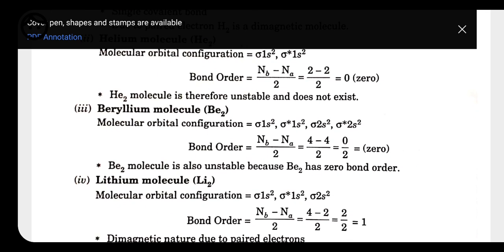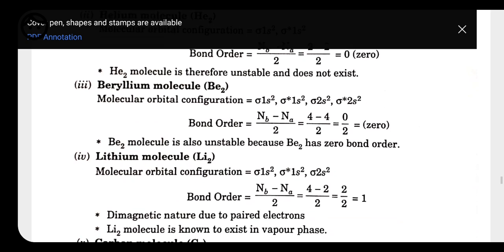For beryllium, what is the atomic number? The atomic number of beryllium is 4. So 4 plus 4 is 8. The electronic configuration is sigma 1s2, sigma star 1s2, then sigma 2s2 and sigma star 2s2. Sigma 1s and sigma 2s represent bonding, whereas sigma star 1s and sigma star 2s represent anti-bonding. Again we have 4 minus 4 upon 2, that is 0 upon 2, equal to 0. That's why the Be2 molecule is also unstable and does not form. It has 0 bond order. So with the help of this we can calculate the bond order.